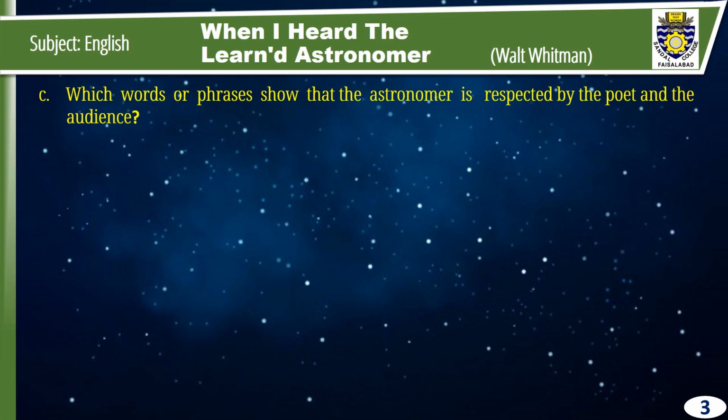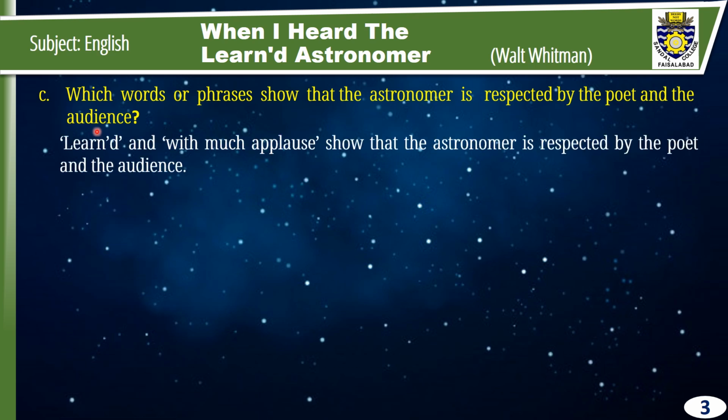Now part C. Which words or phrases show that the astronomer is respected by the poet and the audience? The answer is the word learned and phrase with much applause show that the astronomer is respected by the poet and the audience.